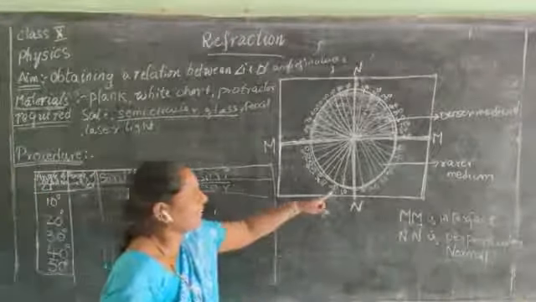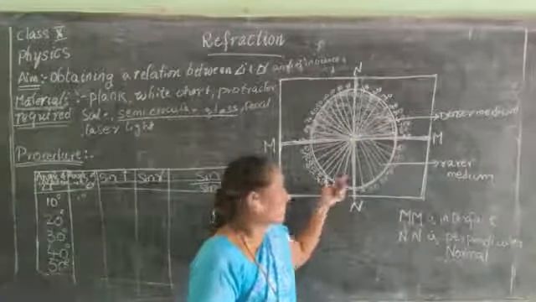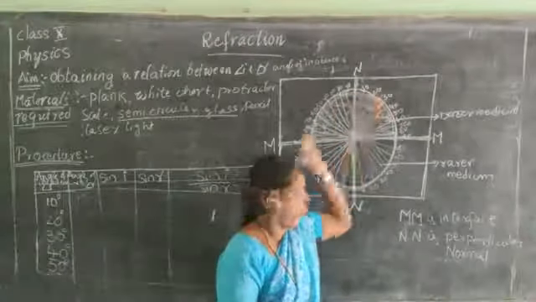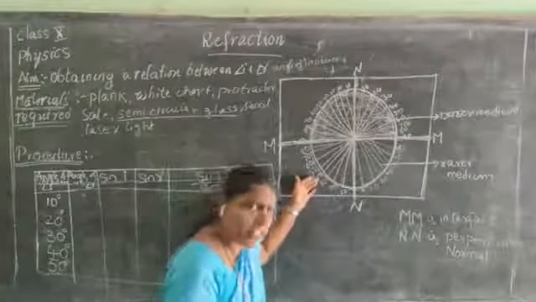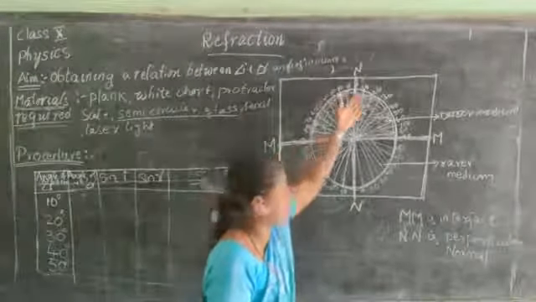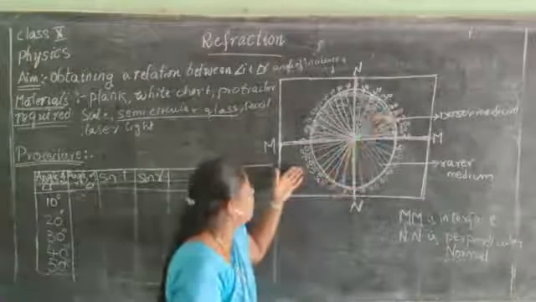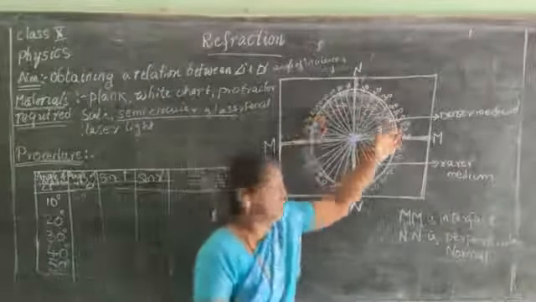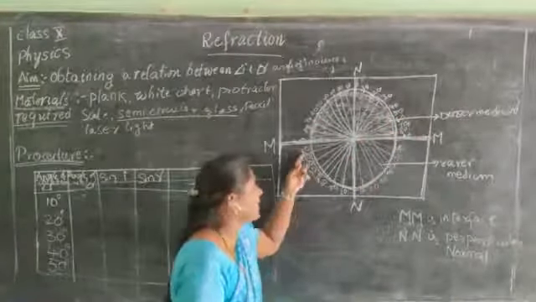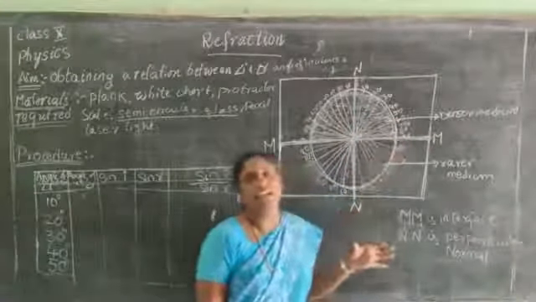When you are focused at 10 degrees, what is the angle of refraction? When you have placed at 20 degrees, what is the angle of refraction? Likewise at 30, 40, 50, 60, 70 and 80 degrees, what is the angle of refraction? So, note down all the refracted angles.